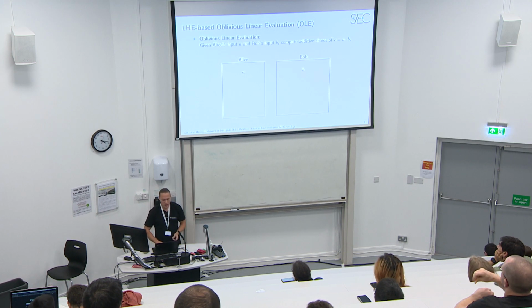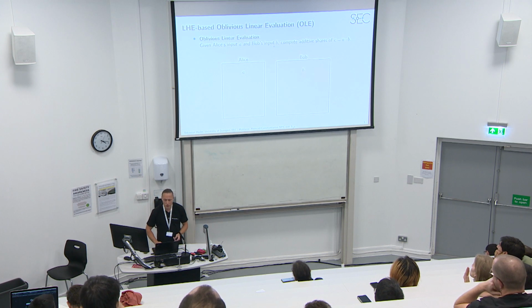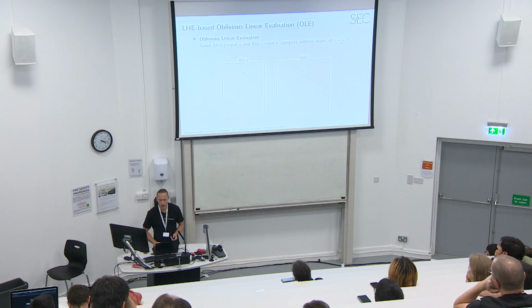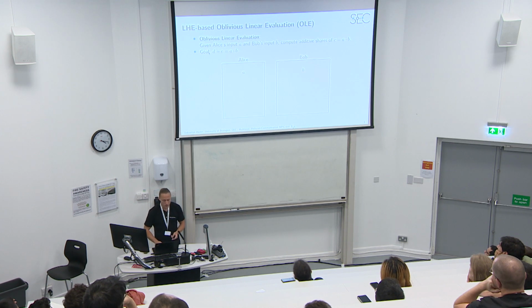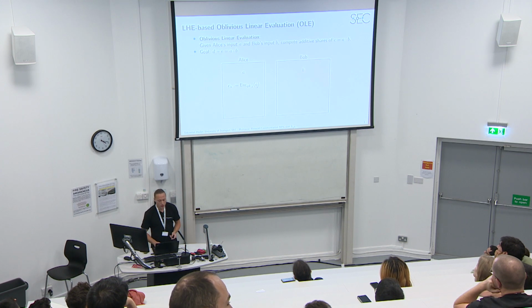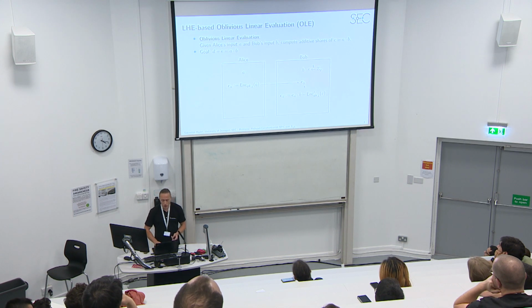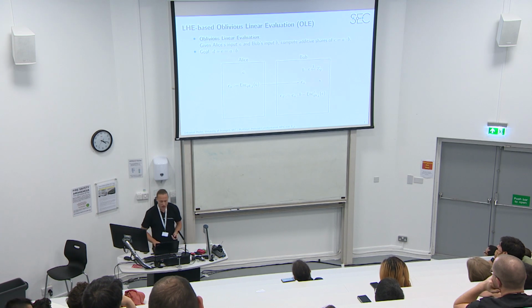OLE means we have Alice's input A and Bob's input B, and we want to compute additive shares of the product A times B. Using linearly homomorphic encryption, this can be done by Alice encrypting the value A and sending this encryption over to Bob, who then computes the ciphertext for A times B minus E, where E is Bob's share.